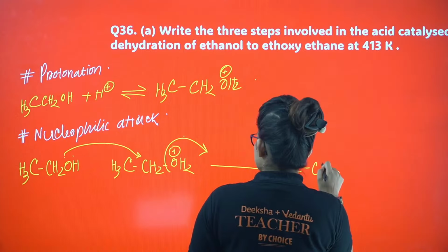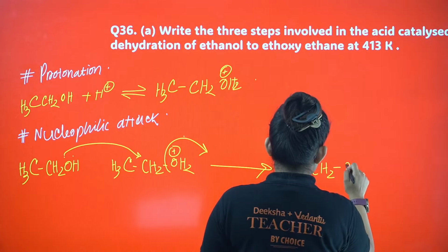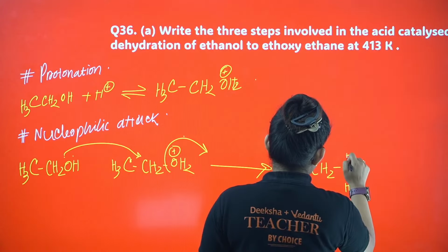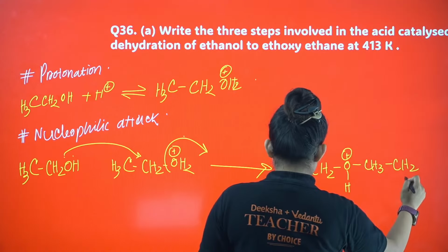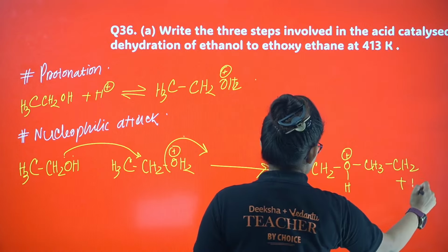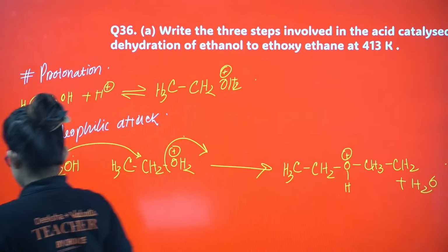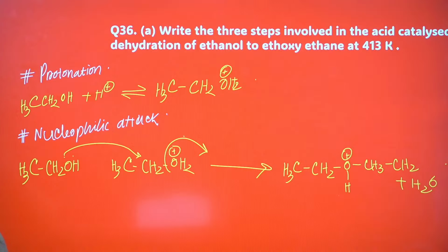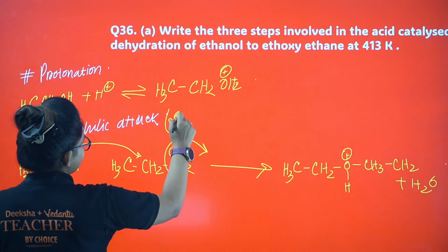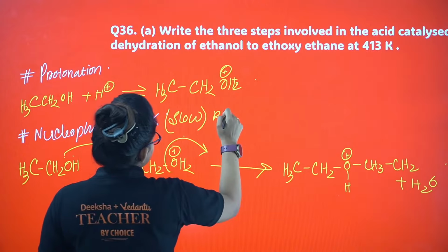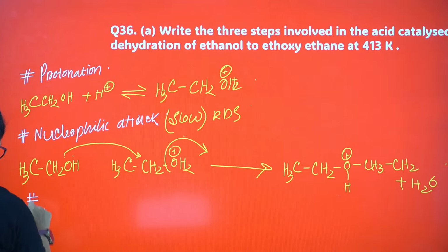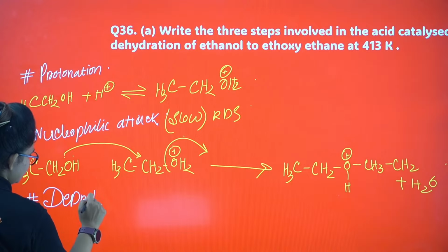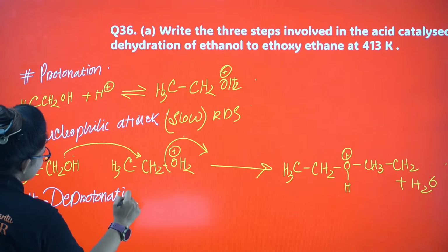CH3CH2 here OH plus CH3CH2, and from here water. Okay, next, let me tell you this particular step is slow, meaning it is the RDS. Last step, if I proceed, this is basically deprotonation.